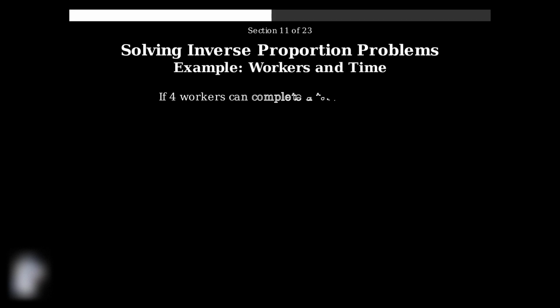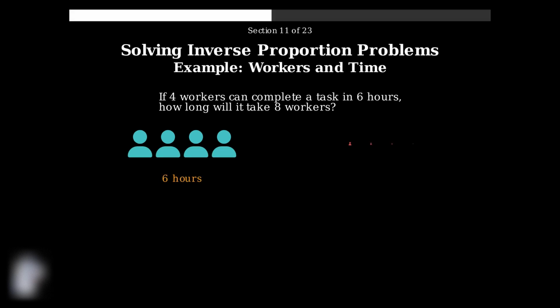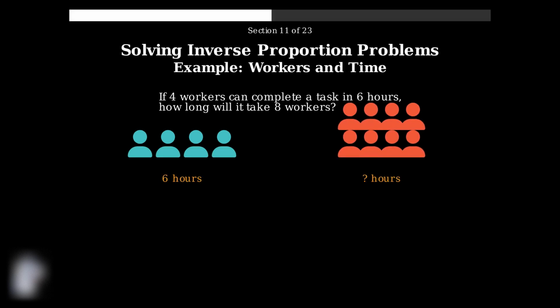Here's a classic inverse proportion problem. If 4 workers can complete a task in 6 hours, how long will it take 8 workers to complete the same task? More workers means less time needed. We can visualize this problem. On the left, we have 4 workers taking 6 hours. On the right, we have 8 workers, and we need to find how many hours they'll take.